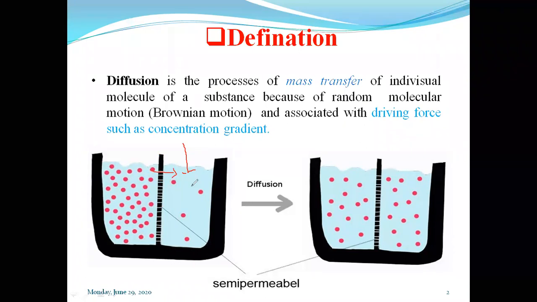The process continues: the molecules from the higher concentration region to the lower concentration region get transferred, that is, they diffuse. That is simply diffusion, and it takes place with the concentration gradient, from higher to lower concentration region of the system. Okay, understood?